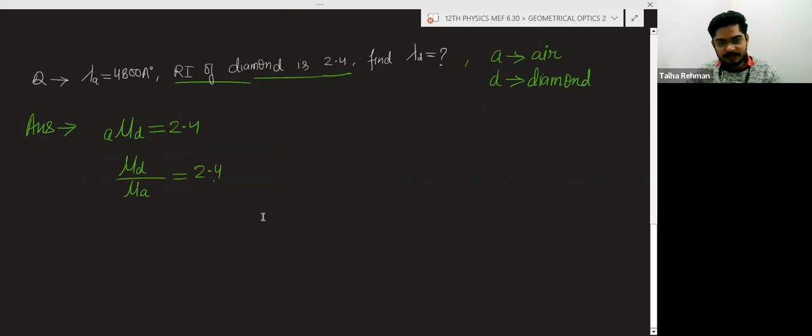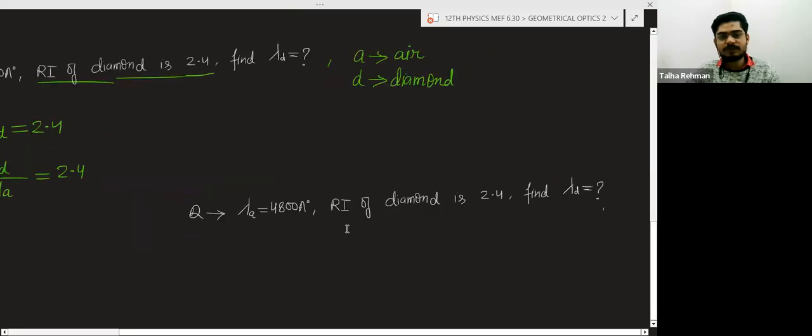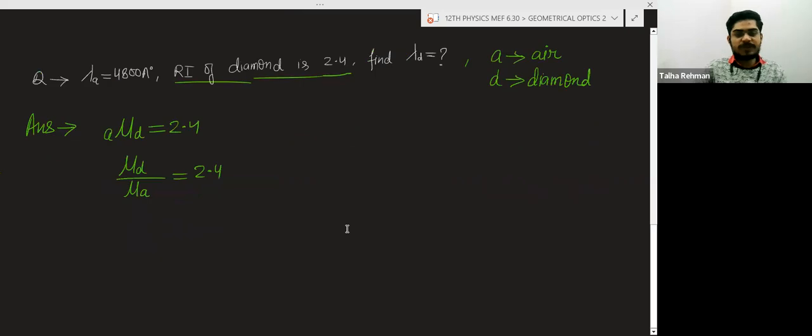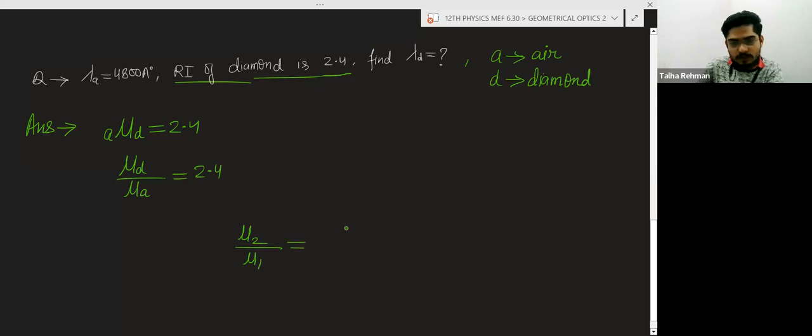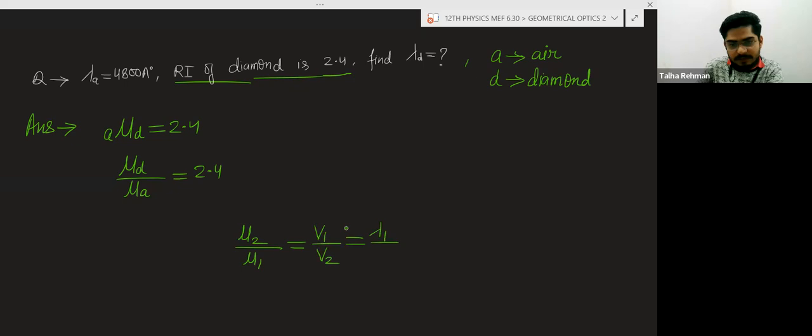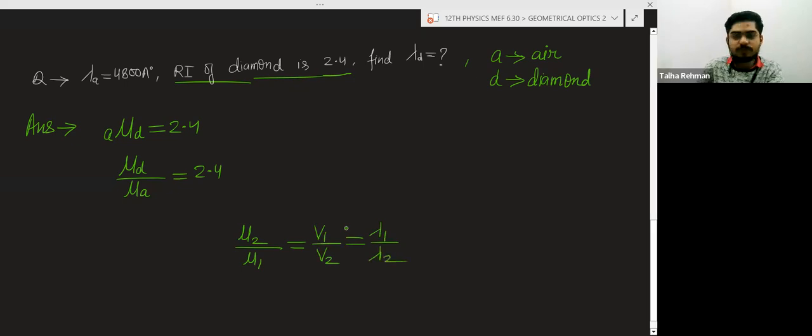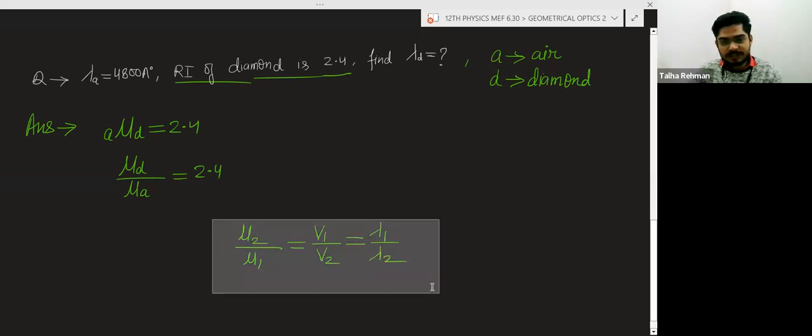Now we have the relation: refractive index of medium 2 divided by refractive index of medium 1 is equal to speed of light in medium 1 divided by speed of light in medium 2, is equal to wavelength of light in medium 1 divided by wavelength of light in medium 2. So we will use this relation.